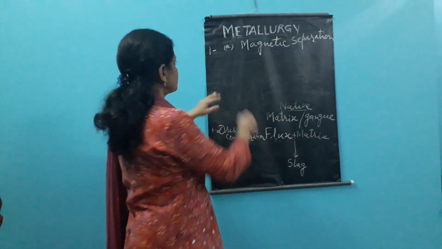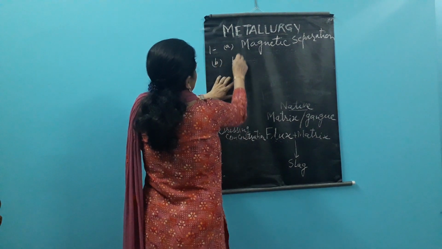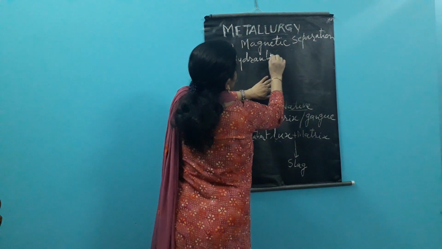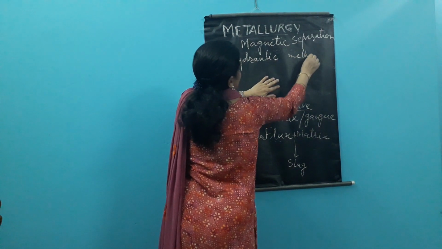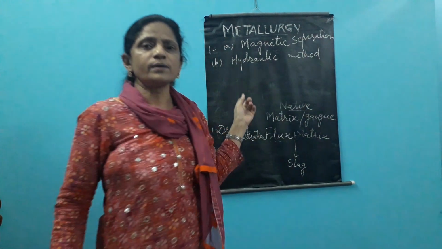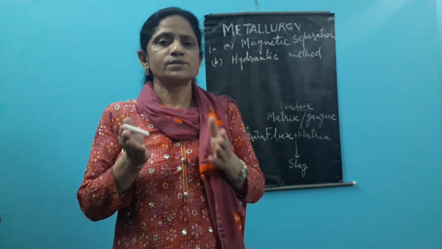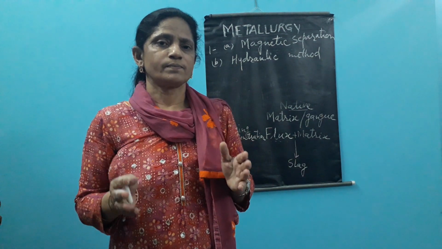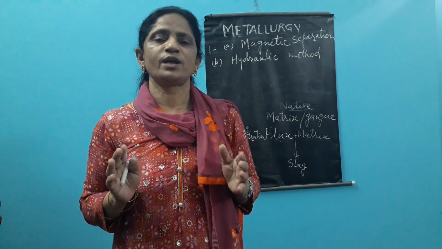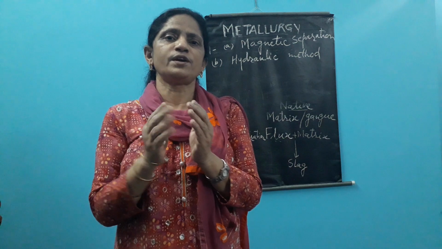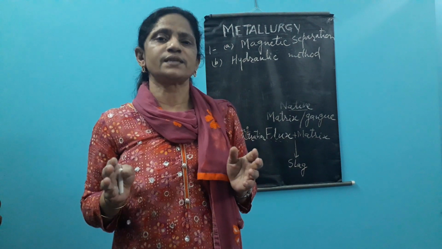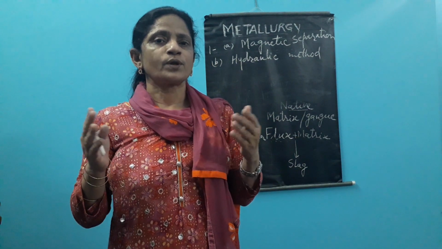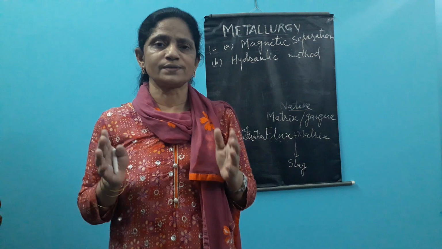Another which is very prominent is the hydraulic method. In the hydraulic method we are passing a stream of water. The crushed mixture of the ore and impurities is put. All this is a large scale process. It is not a small quantity that we take in a beaker and do that, but all the machines are developed. On a smaller scale, we have studied already these methods, but here we are doing it on a large scale because this is not a small quantity.